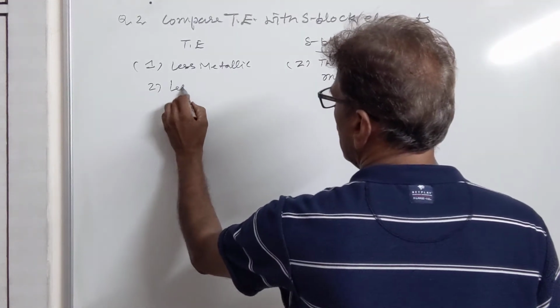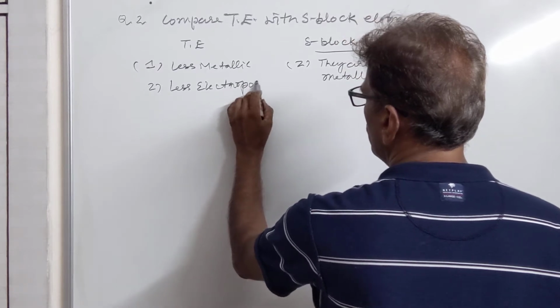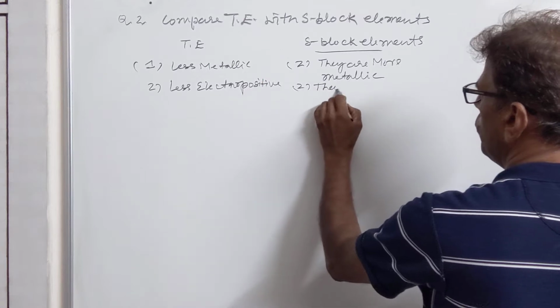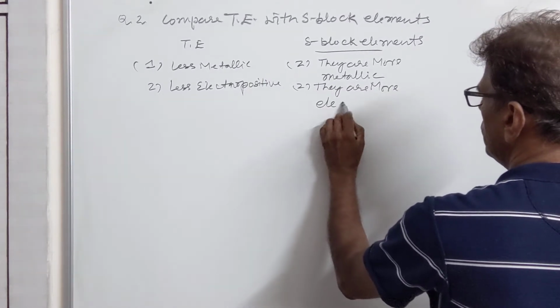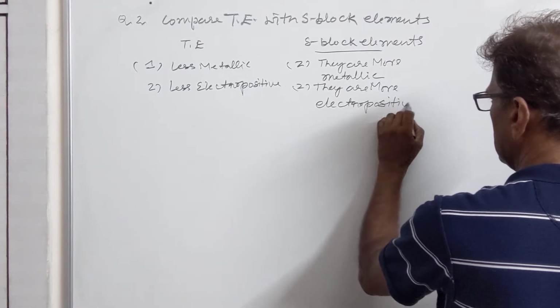Transition elements are less electropositive due to high ionization energy. The s block elements are more electropositive since they have larger sizes and less ionization energy.